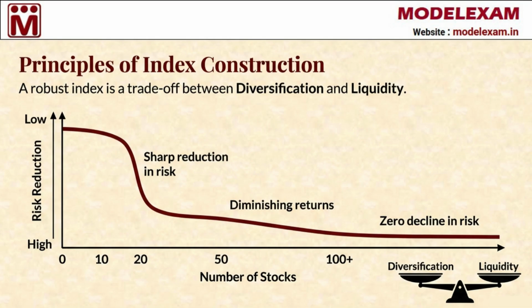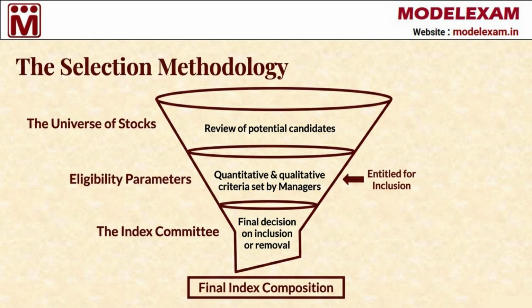by diversifying further. The selection methodology follows a structured funneling process. It starts with the universe of stocks, which is a broad review of all potential candidates. These candidates are then filtered through eligibility parameters, which are specific quantitative and qualitative criteria set by the managers.